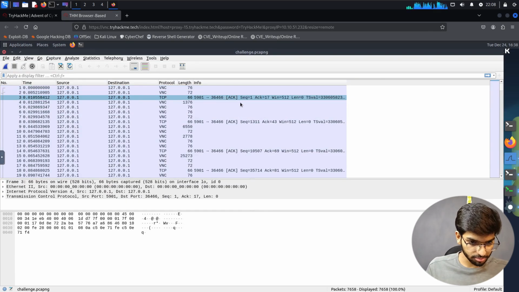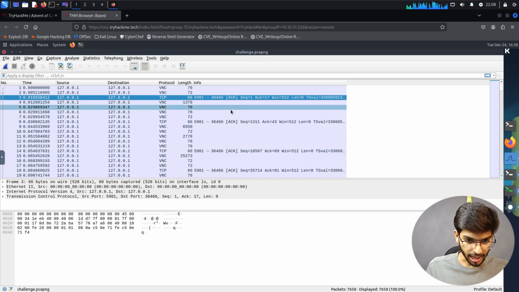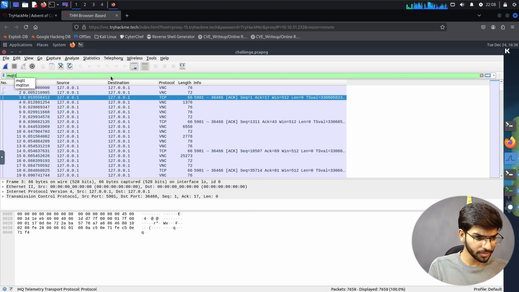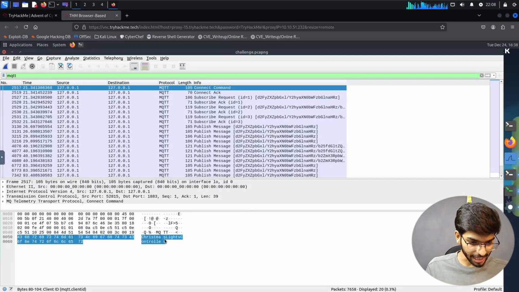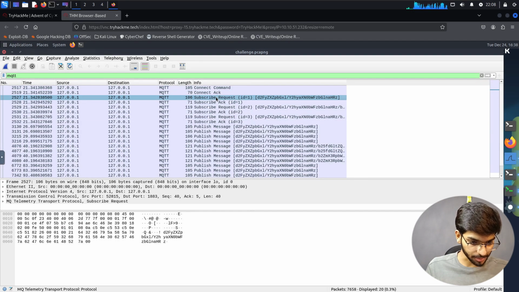So there is one packet which is related to acknowledgement. I guess we need to filter it here also. MQTT. Then press enter. So connect command is given. Christmas S Lite controller. Okay, that's good. Connect acknowledgement packet, then subscribing.